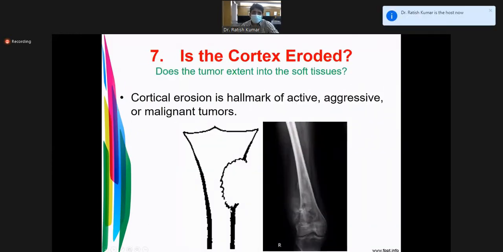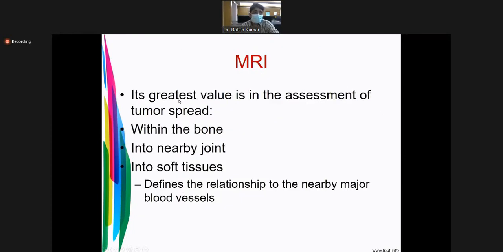Is the cortex eroded? If the cortex is eroded and soft tissue is involved, it's aggressive or malignant. Second thing is MRI. In MRI you will see the extent within the bone, into the nearby joint, into the soft tissue, especially involvement of nearby major blood vessels.